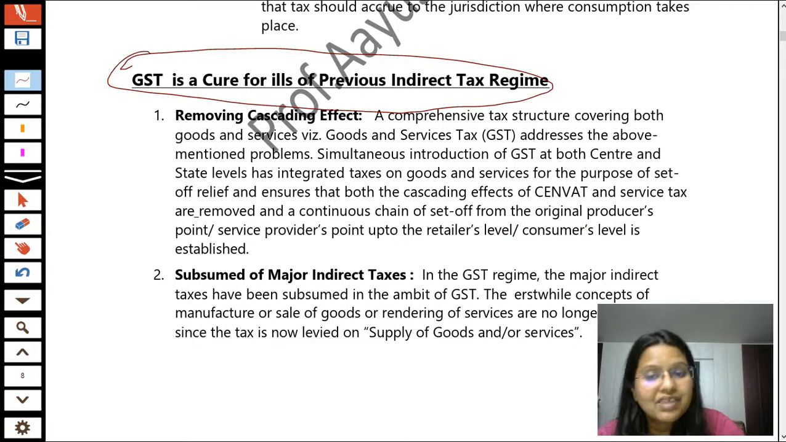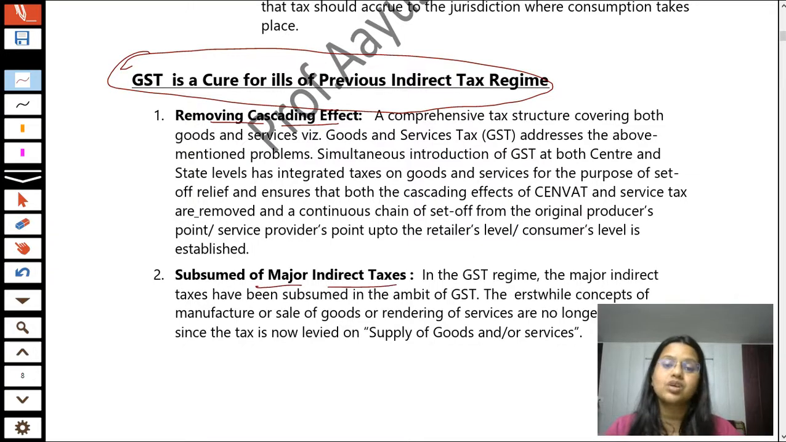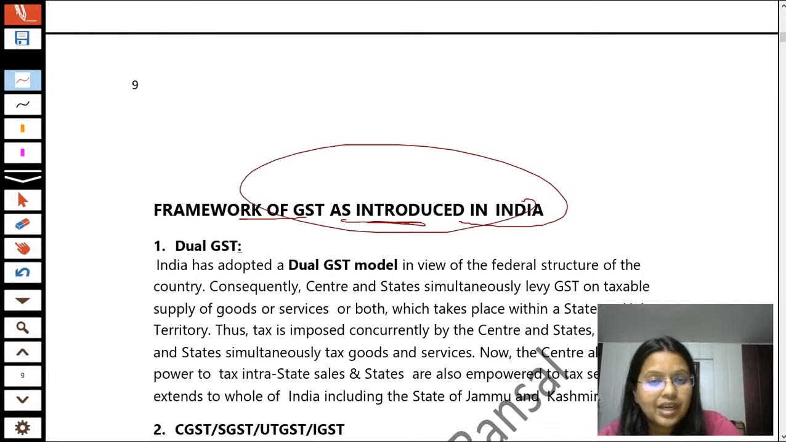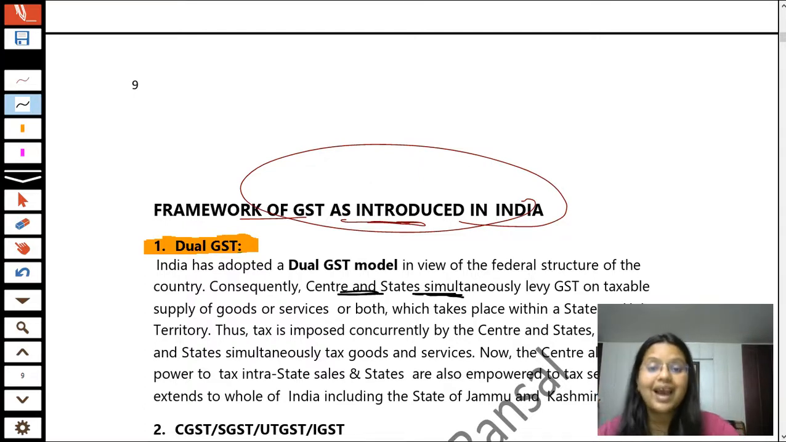First of all, students, in the previous system there was a cascading effect because CST was non-vatable. Now GST has removed this cascading effect. In the previous system there were so many types of indirect taxes, but now all the indirect taxes have been subsumed into one major tax, GST, that is, goods and service tax. Next is, what is the framework of GST which is introduced in India? I already told you, in India there is a dual GST model. Dual GST model means, students, that simultaneously both our central government and state government are levying taxes on the supply of goods or services or both.